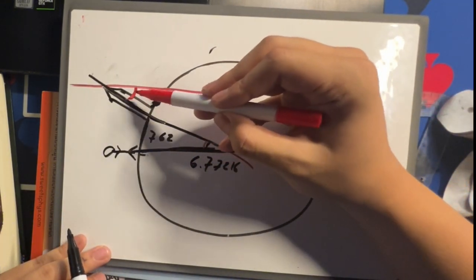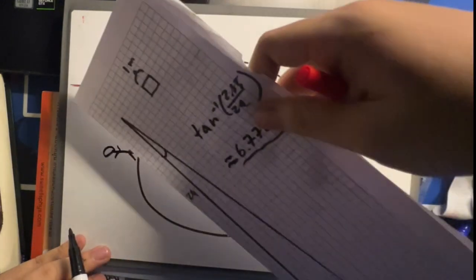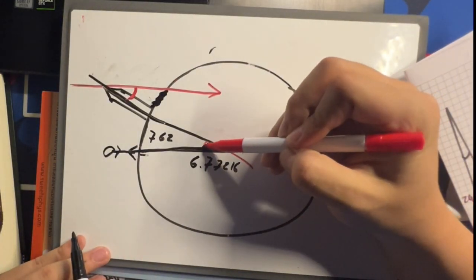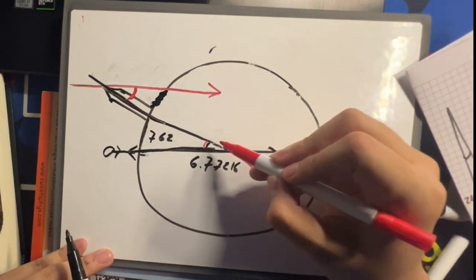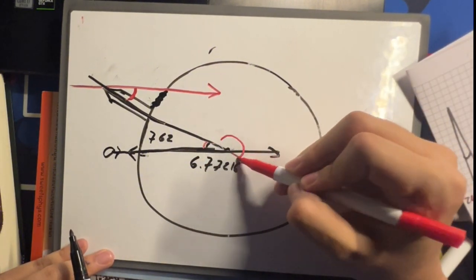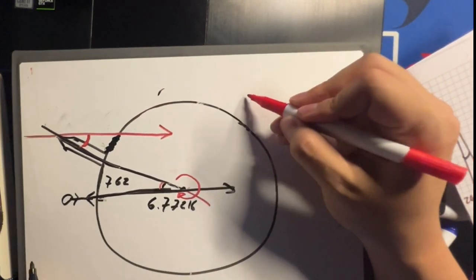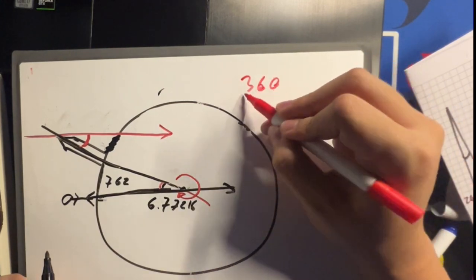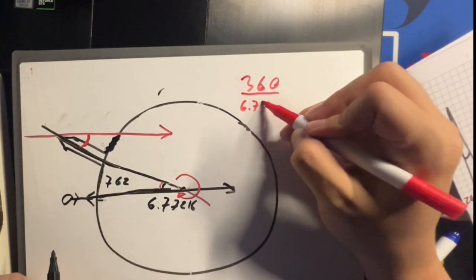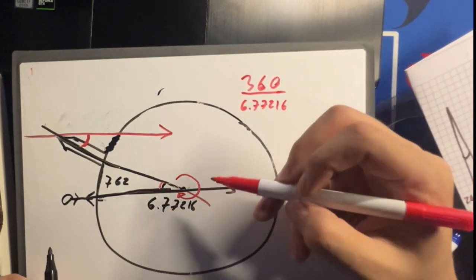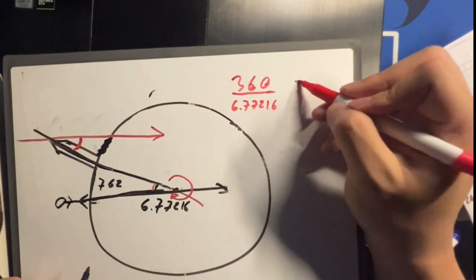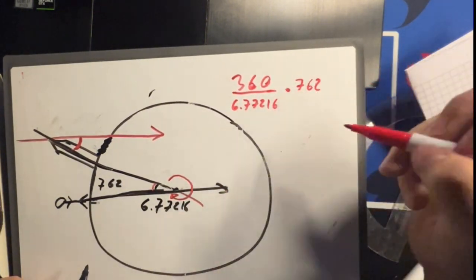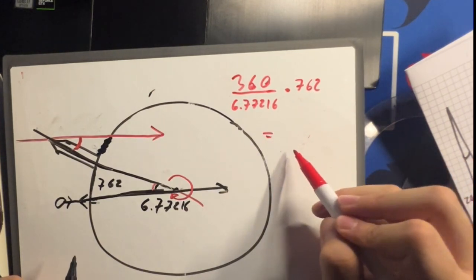We just measured that angle using this, and so this should be, by the alternate interior angle theorem, the same angle. So around the circle is 360, and we should divide that by 6.72. So now we do know how many pieces of this there are, and each piece is worth 762, so we can just multiply that. And this should spit out the circumference of the Earth in kilometers.